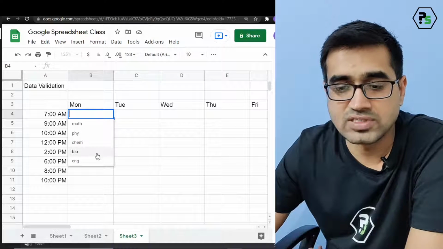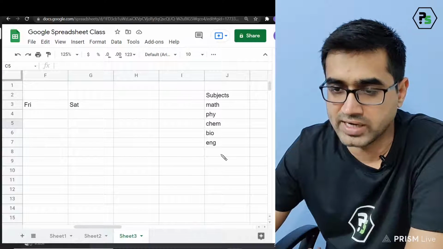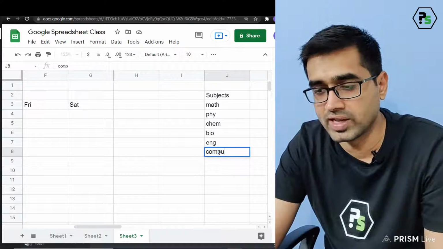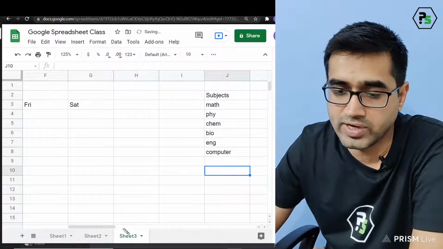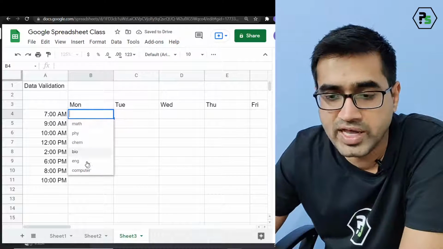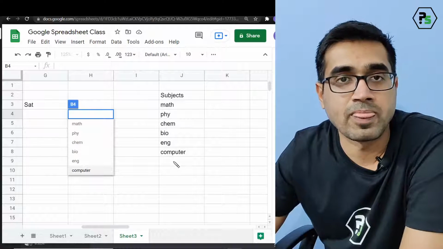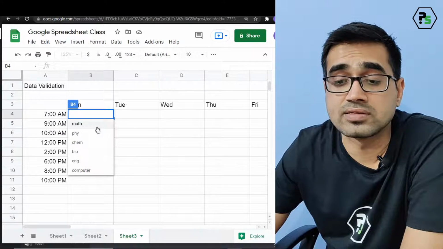Notice math, physics, chemistry, bio, English. Yes, that's okay. But what if I get a new subject? I'll write a new subject, let's say computer. Let's put enter. Come here. Is computer here? Superb. The computer has popped up. So now you see you have created a dynamic list, and you don't need to write every time.